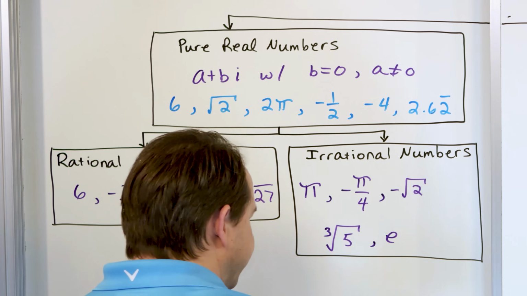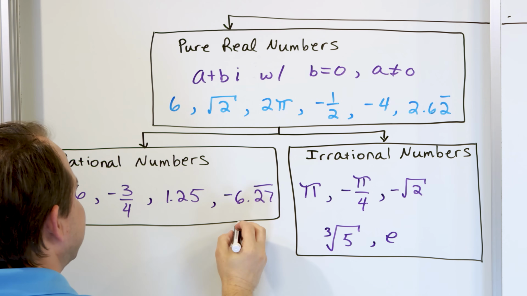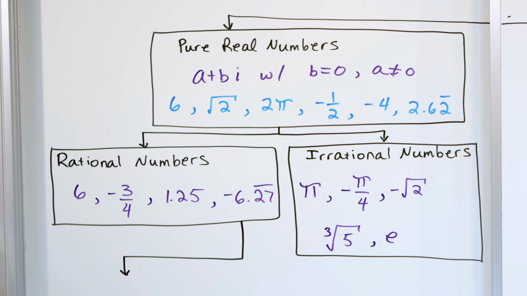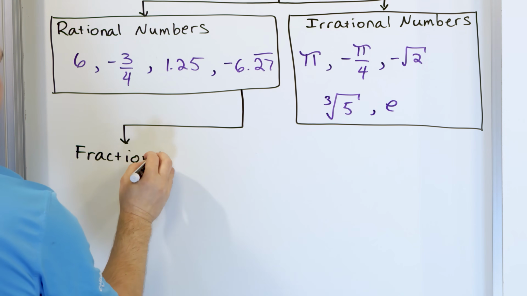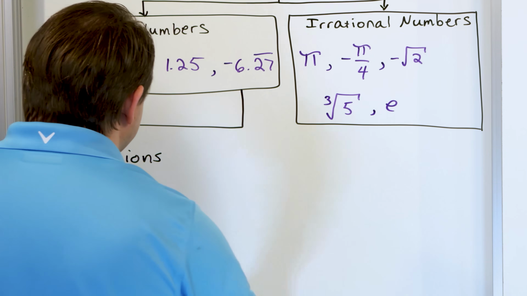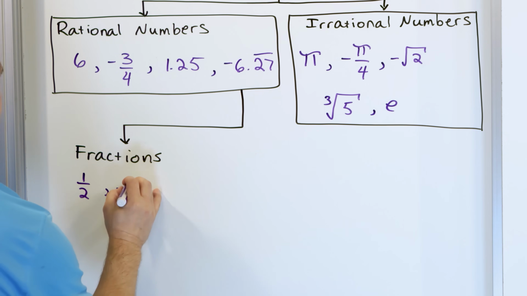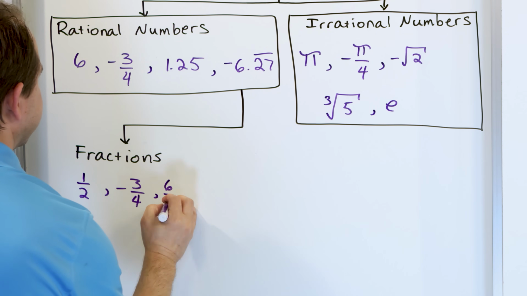So that's the end of the road for the irrational numbers, but we still can break down the rational numbers a little bit more if we want to, right? So I'm going to draw another branch right here. Underneath the rational numbers, you can have the fractions and you can also have the integers. That's how we can break that up some more. So we have fractions, right? What are some examples of fractions? I know that you all know what fractions are, but we have things like 1/2, that's a fraction. We have 3/4, negative 3/4, negative, positive, doesn't matter, it's a fraction. 6/13, that's a fraction.